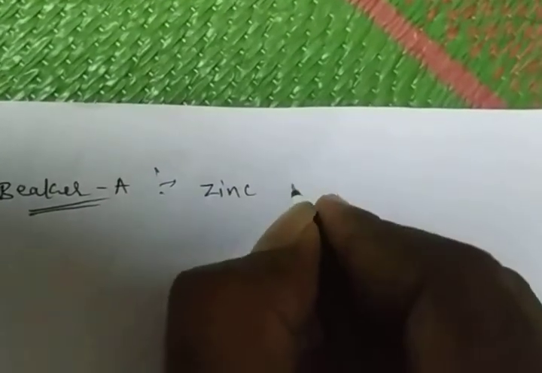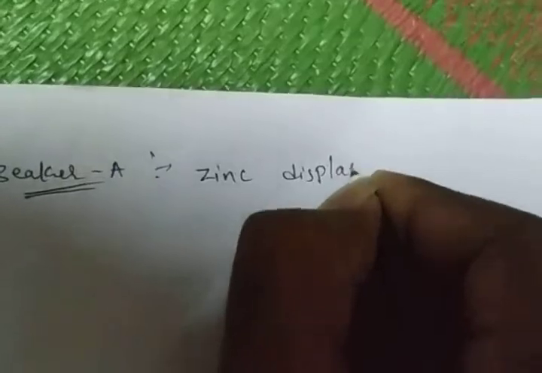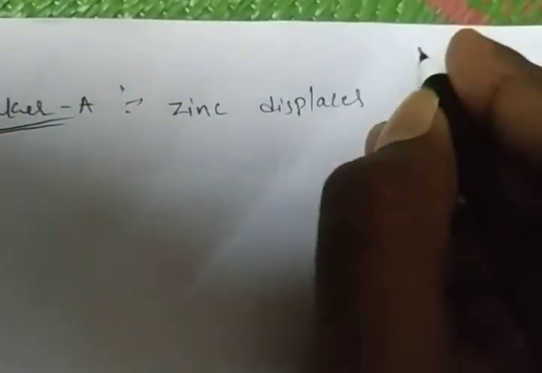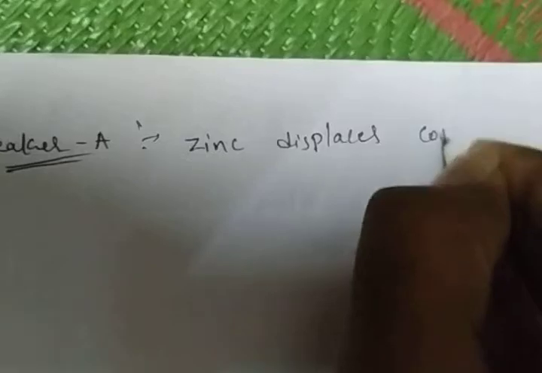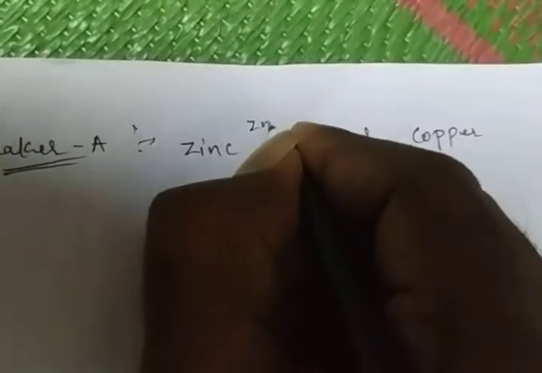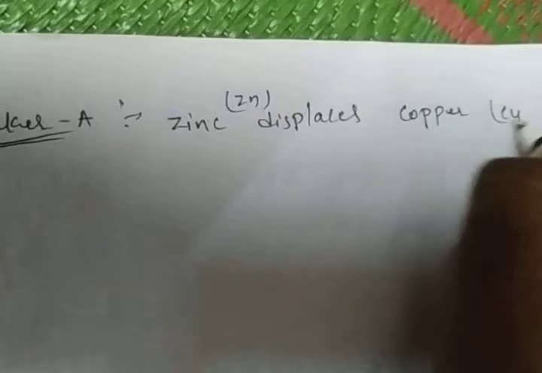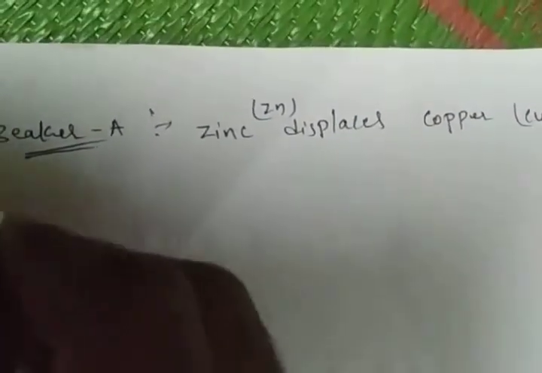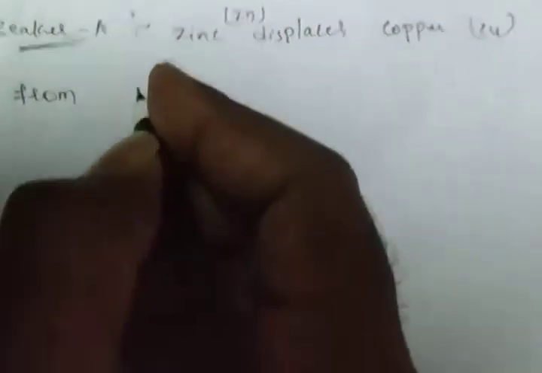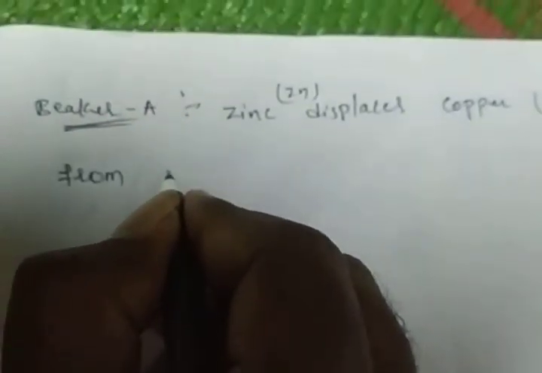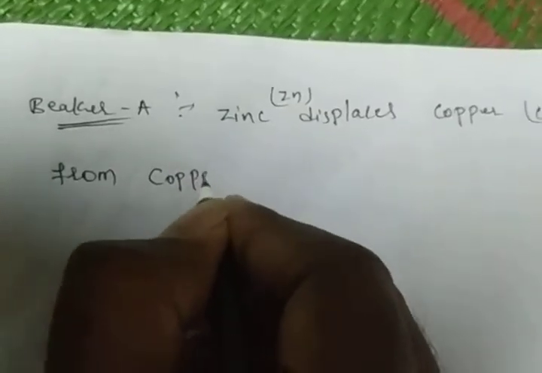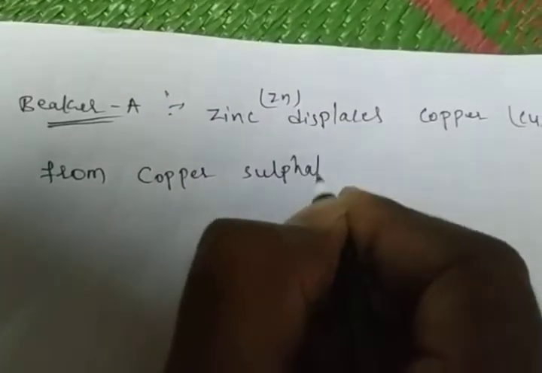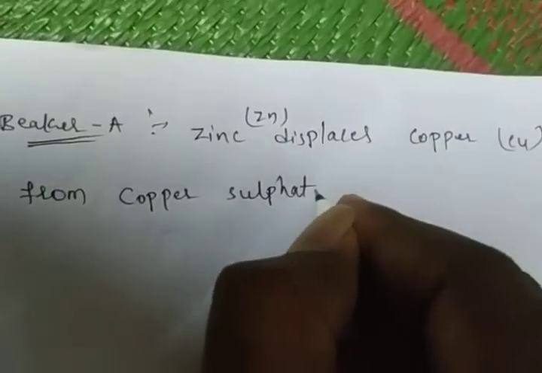In beaker A, zinc, Zn, displaces copper, Cu, from copper sulfate. What is the formula of copper sulfate? CuSO4.